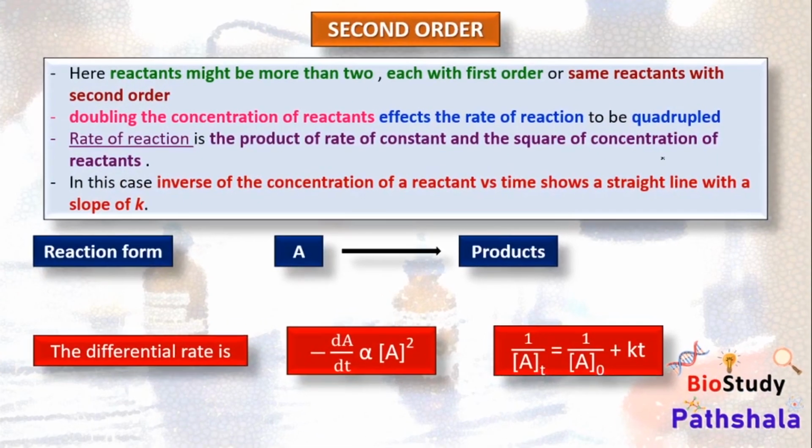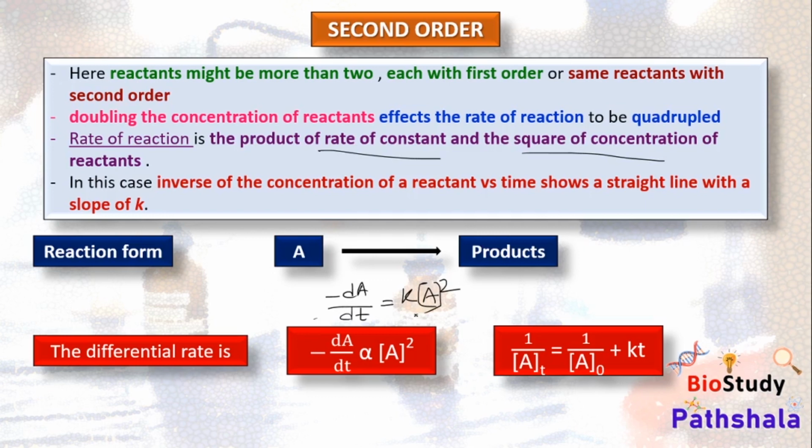Here the concentration of the reactants has an effect on the rate of the reaction. Doubling the concentration of any reactant can quadruple the rate of the reaction. That means four times the initial reaction rate. And here the rate of the reaction is the product of the rate constant and the square of the concentration of the reactants. That means the differential rate formula, minus dA/dt, is k into A squared.